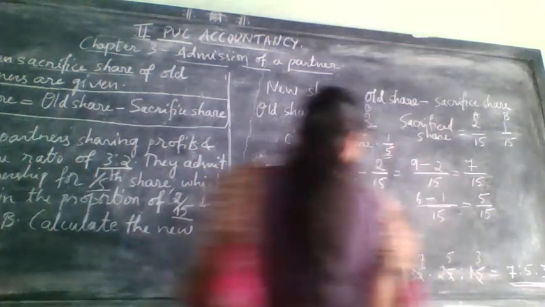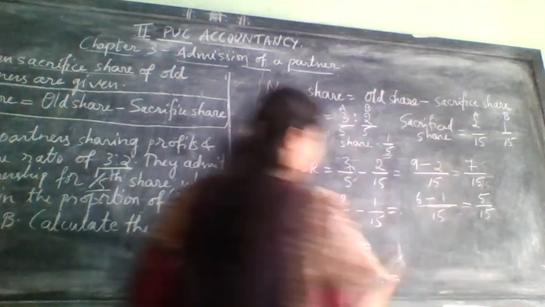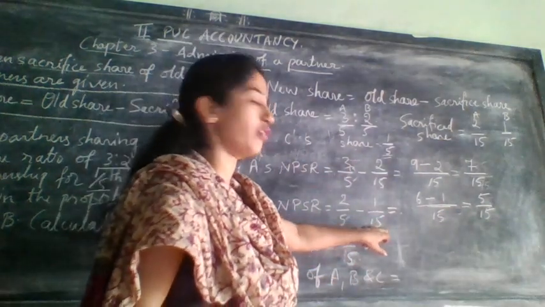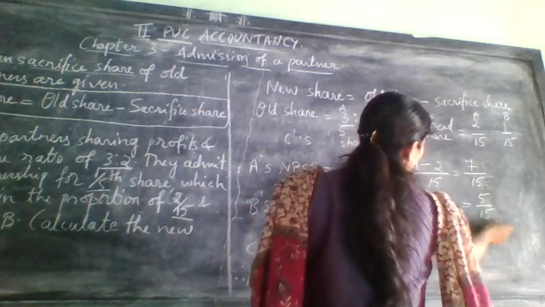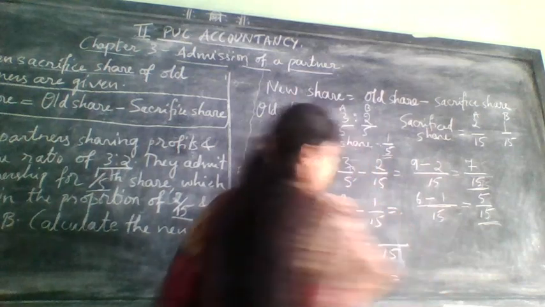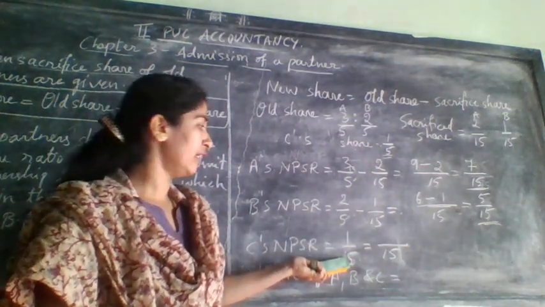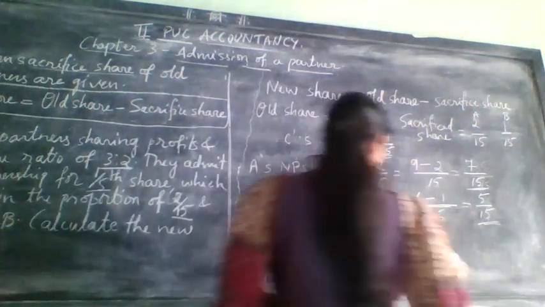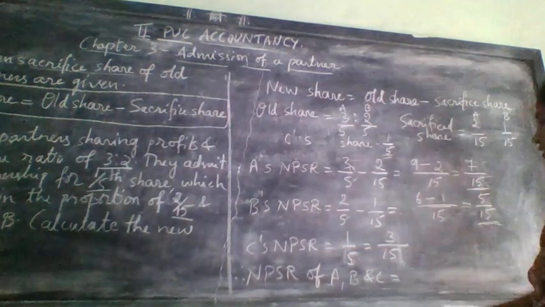Now you need to convert this 5 to 15, not 75, because these two old partners' denominator is 15. Now write here 15. Again 15 divided by 5, you will get 3. 3 1s are 3.